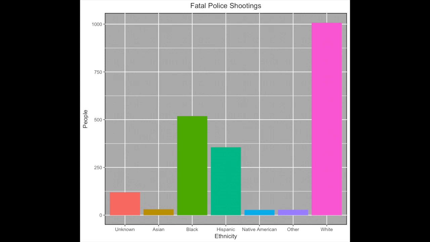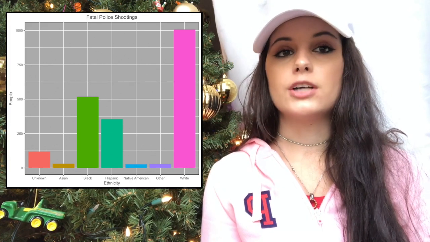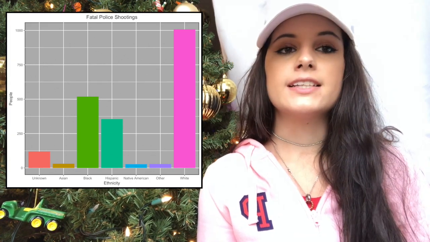This can signify that police discriminate towards blacks more than any other race, taking into consideration that they are a minority group, but yet fatal police shootings towards black people is rather high. This may appear that blacks are targeted by police, but it isn't a solid answer to that question. On to the next question.